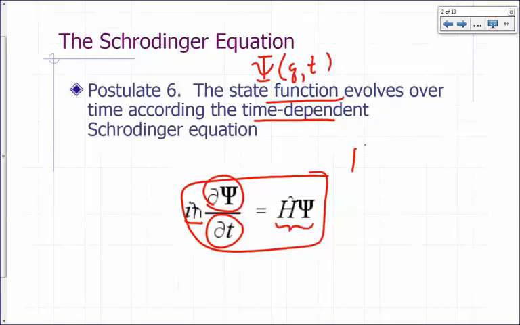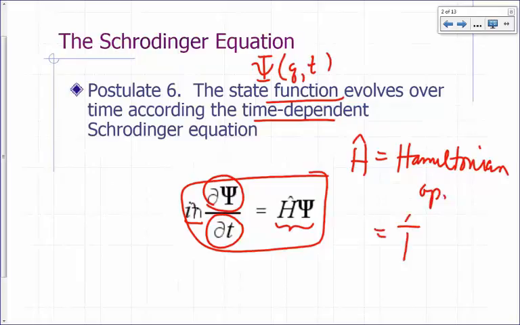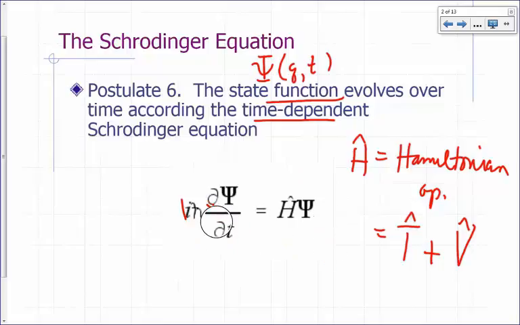And what is H hat? That's your Hamiltonian operator. That's the operator corresponding to the sum of the kinetic energy operator and the potential energy operator. So that's one of the most basic equations that you need to know by heart. That's your time-dependent Schrodinger equation.